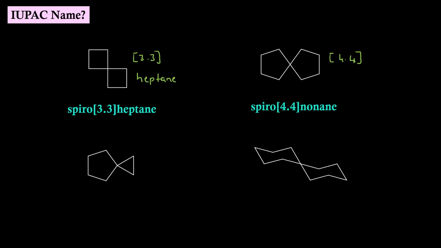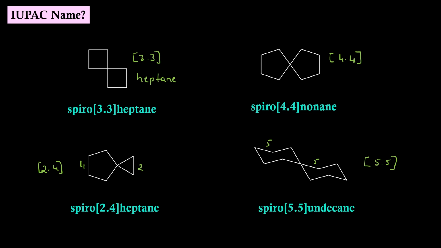Coming to this molecule, 4 on this bridge, 2 on this bridge. Numbers will be 2.4. Alkane is 4 plus 2 plus 1, 7. IUPAC name is spiro[2.4]heptane. In this molecule, we have 5 carbon atoms in both the bridges. So the number is 5.5. Alkane name is 5 plus 5 plus 1, 11. That is undecane. IUPAC name is spiro[5.5]undecane.